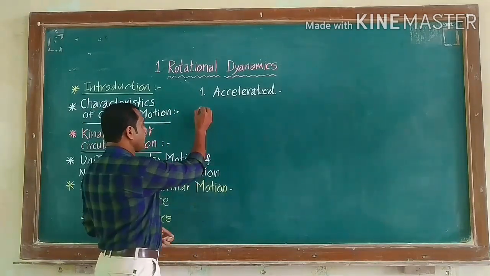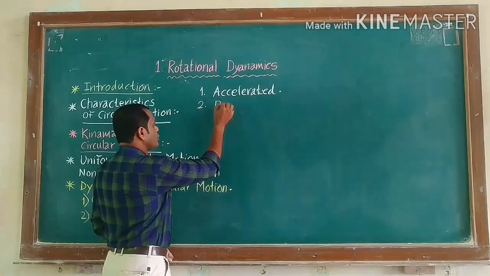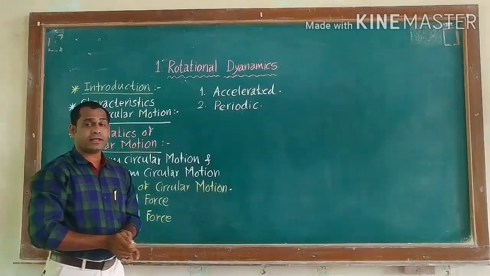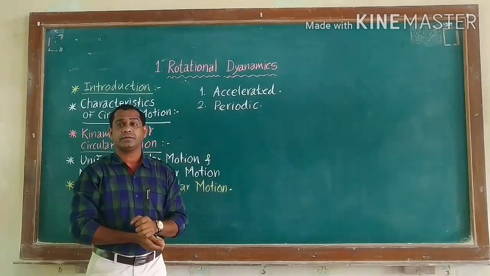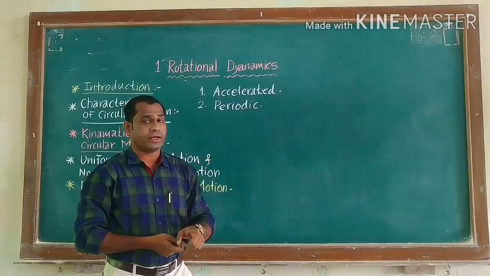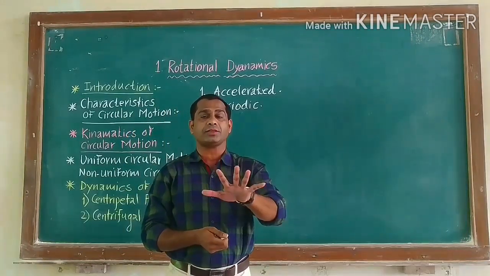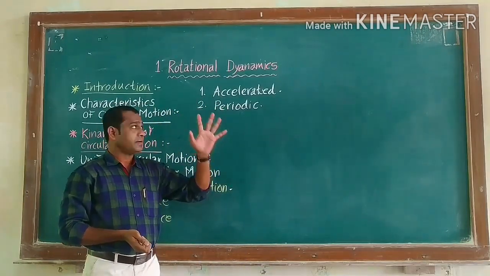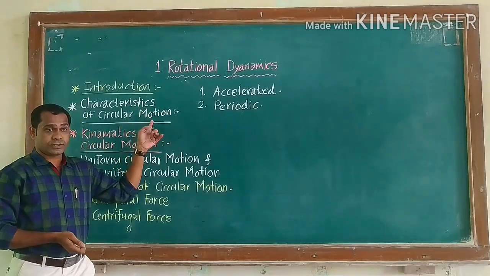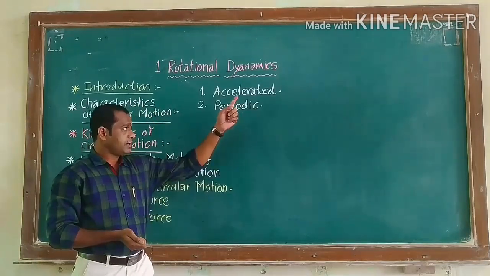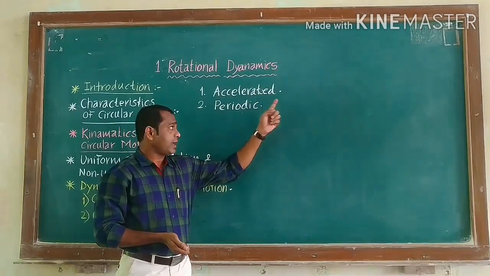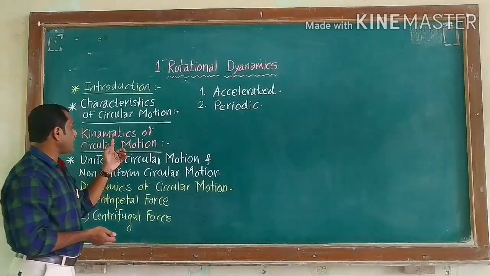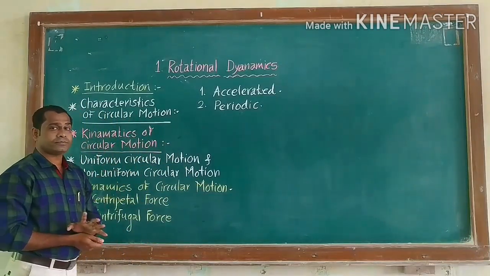And the second characteristic is that circular motion is periodic motion. Again, why is circular motion called periodic motion? Every particle of the body repeats the same path or trajectory. That's why it is called periodic motion. Understand? There are two characteristics of circular motion: first, it is accelerated motion, and second, it is periodic motion. Then, kinematics of circular motion.